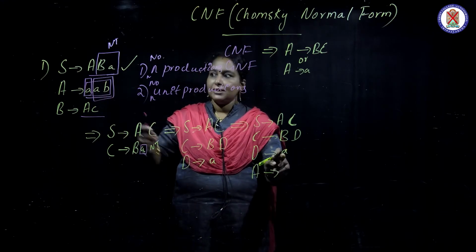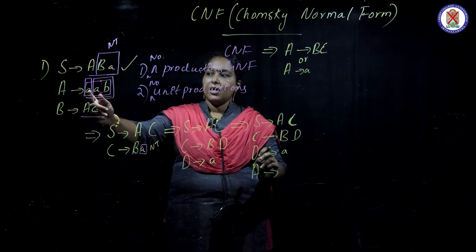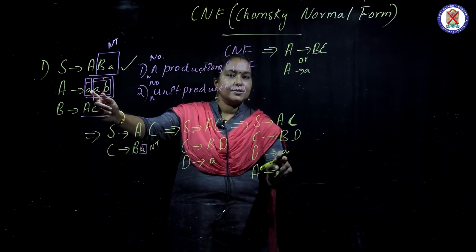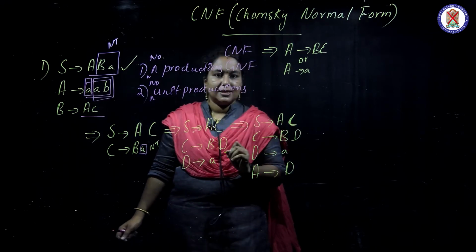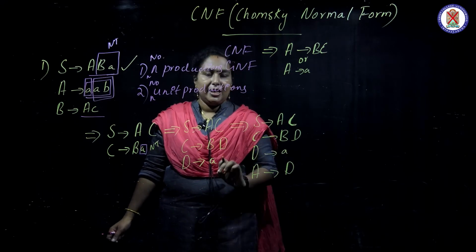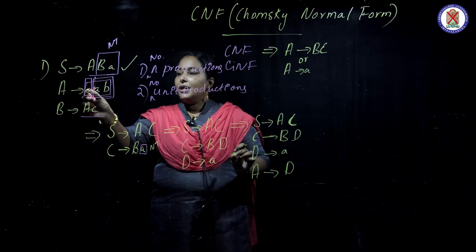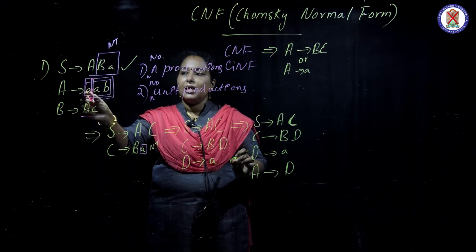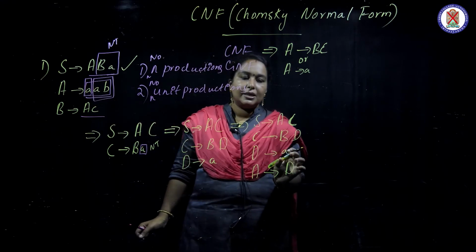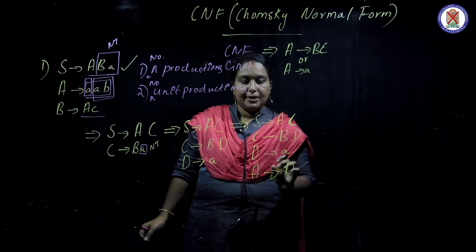D. Isn't it? A derives A. D derives A. So we can substitute D here. Did you understand that? D derives A, isn't it? So here terminal A comes from which non-terminal? D. So I just substituted D here.